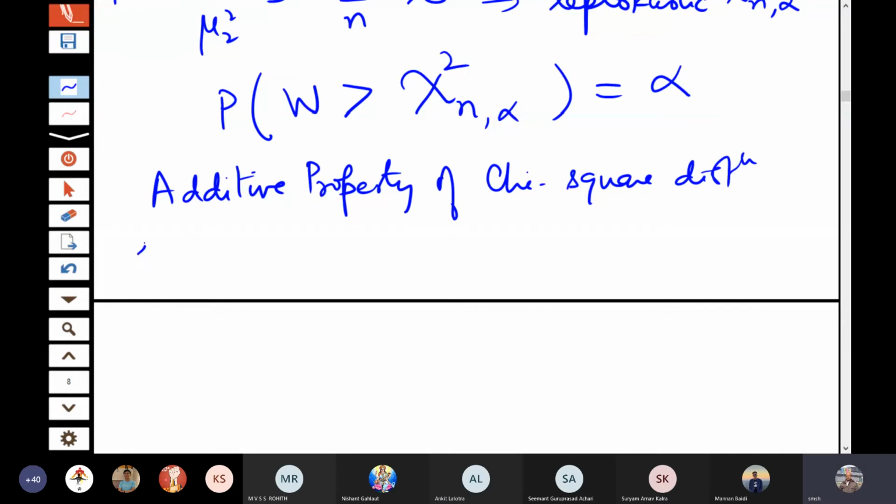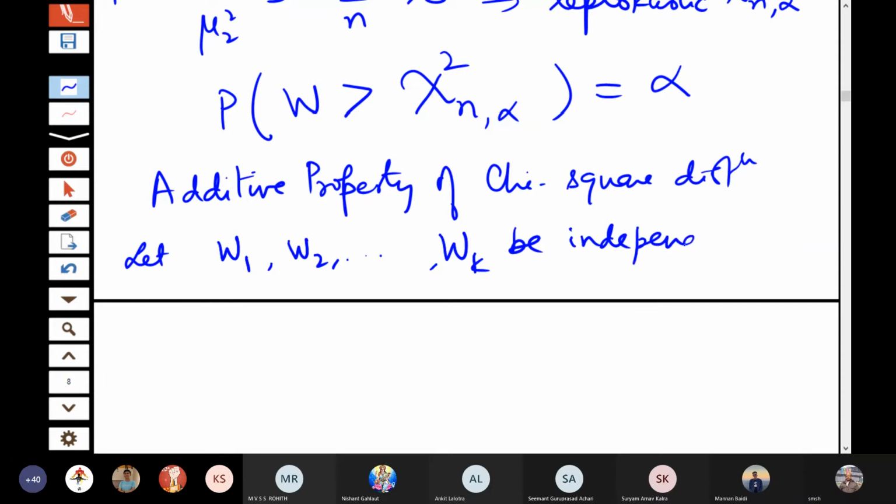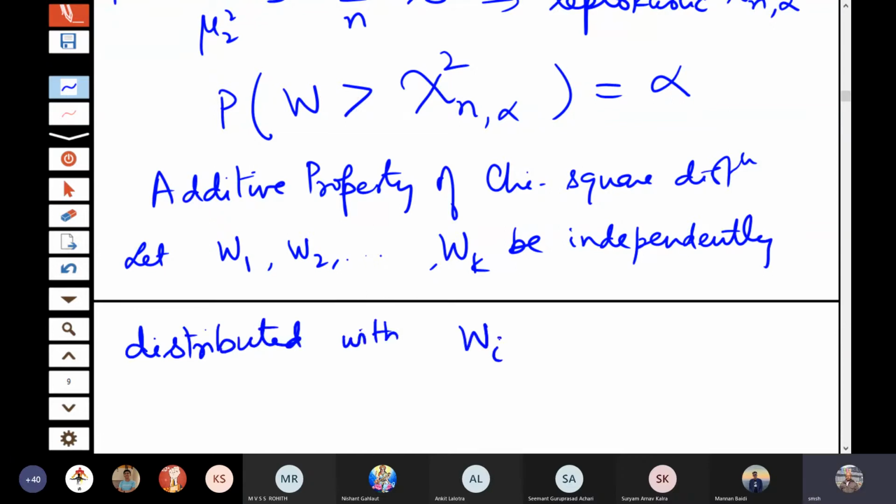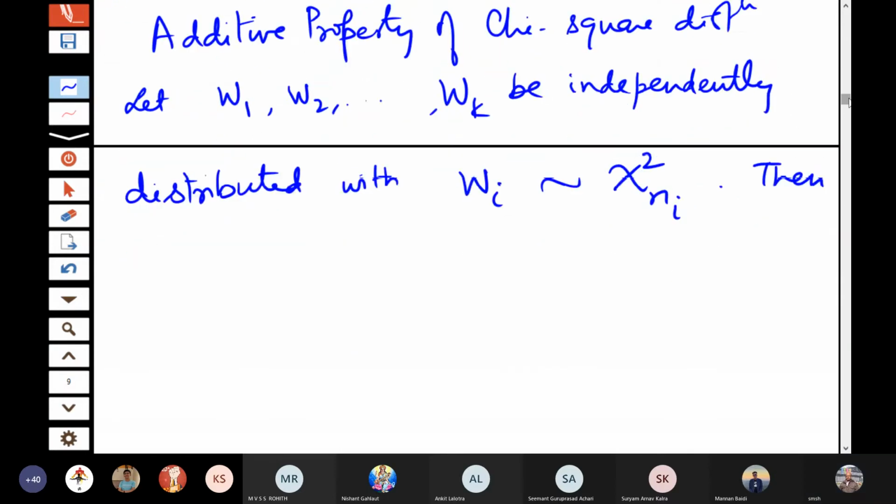So let W1, W2, up to Wk be independent, with Wi following chi-square on ni degrees of freedom. Then say u is equal to the sum of Wi, i equal to 1 to k.